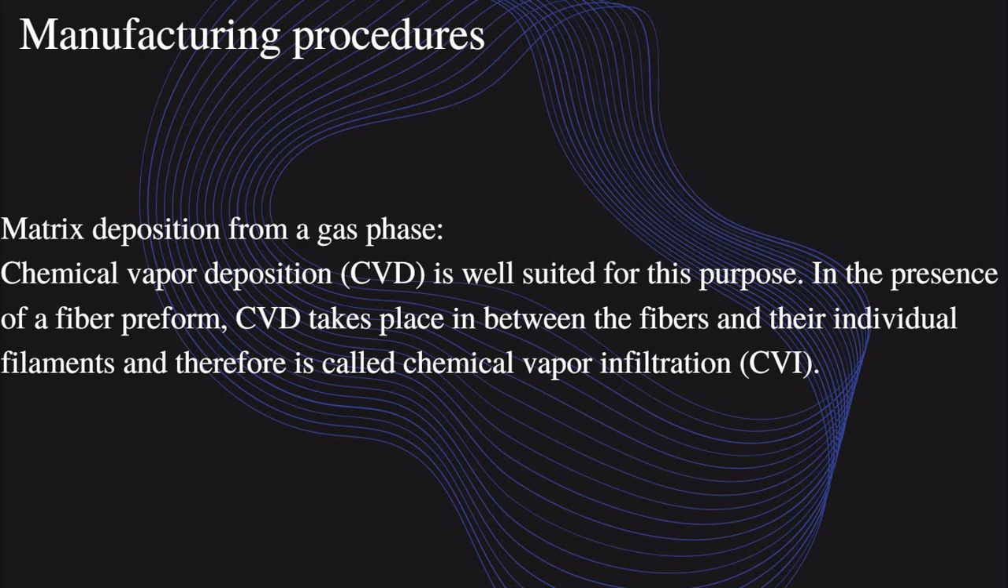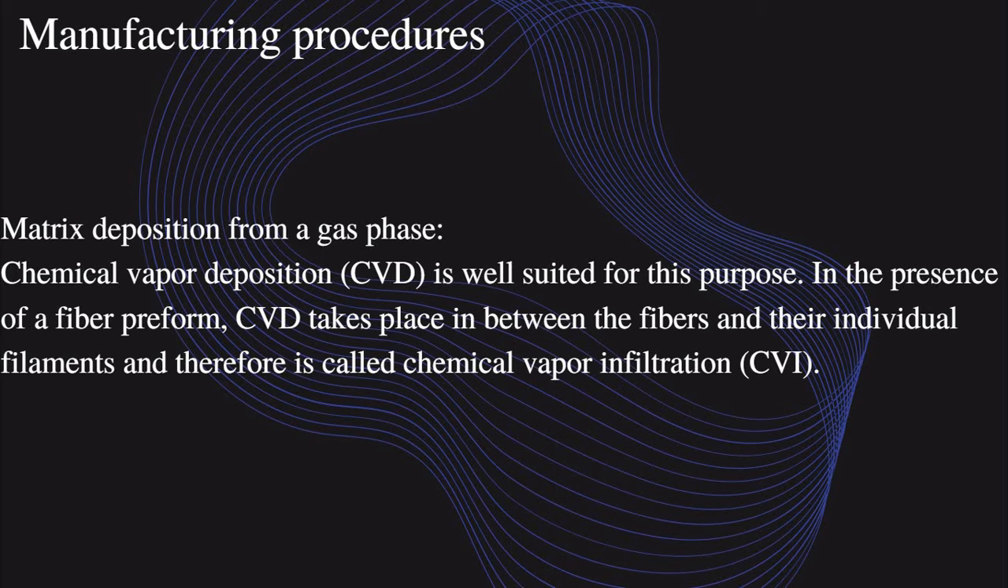So, the manufacturing procedure. There are several methods for making a ceramic matrix composite. The first one is matrix deposition from the gas phase, which is a chemical vapor deposition. It's well studied for the purpose. In the presence of a fiber preform, chemical vapor deposition takes place in between the fibers and their individual filaments. Therefore, it's called chemical vapor deposition.